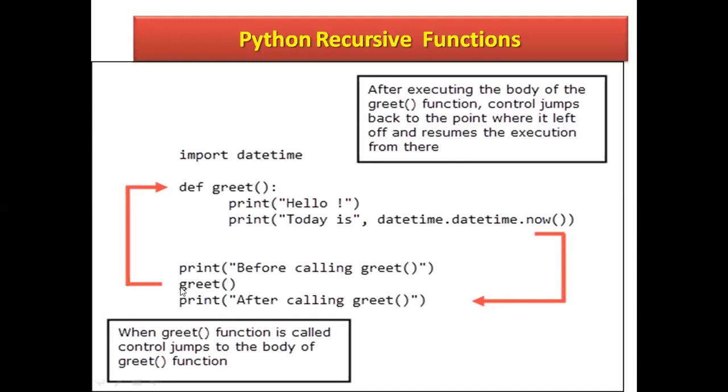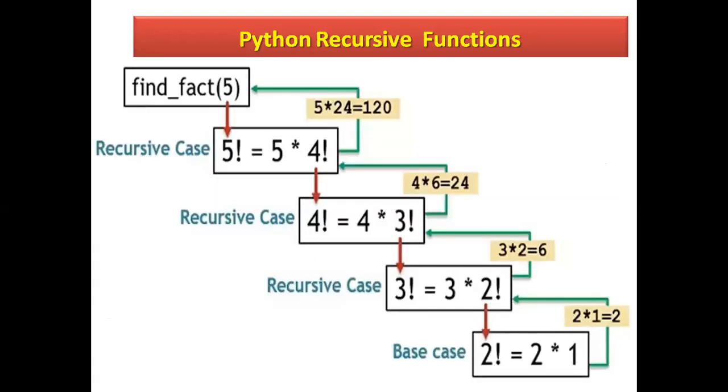So whenever we call, it automatically jumps to that declaration part. Both parts are very important: one is the declaration of the function, another is the calling of the function. I hope this example will make it clear.